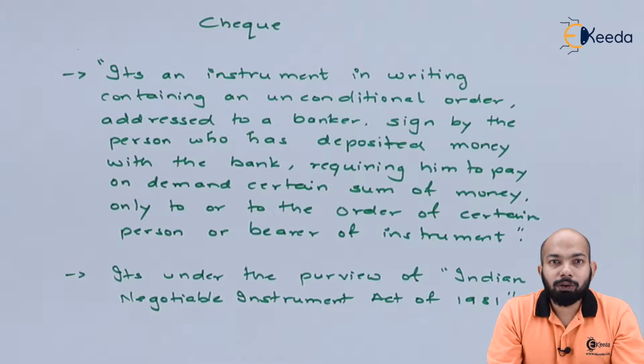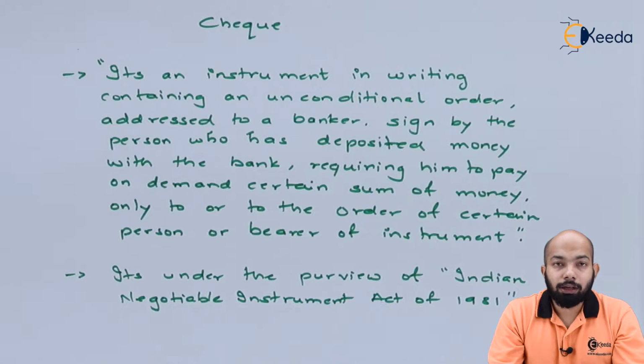So when we speak about check, it is a negotiable instrument which comes under the purview of the Negotiable Instruments Act 1881. So when we talk about the Negotiable Instruments Act, this is something that we need to understand, or we'll first figure out what is the definition of check. We have jotted down the definition of check. We'll just go through it and we'll understand what you mean by it.